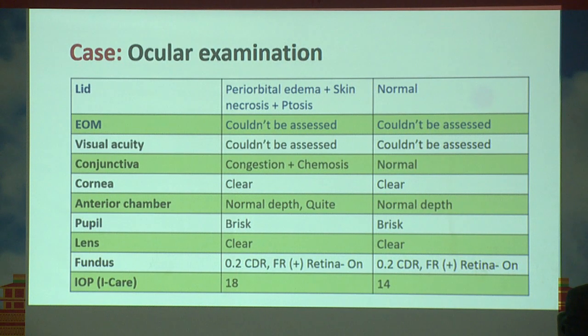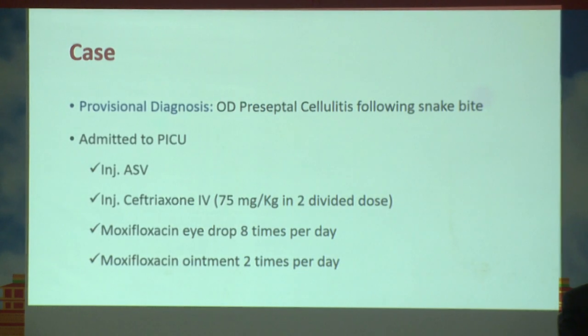Conjunctiva had congestion and chemosis. Cornea was clear, anterior chamber was normal depth, and pupil was briskly reacting. Lens was clear and fundus was normal, and IOP with Schiotz was 18 millimeter of mercury. In the left eye, anterior and posterior segments were within normal limits. So provisionally, we came to the diagnosis of right eye preseptal cellulitis following snake bite.